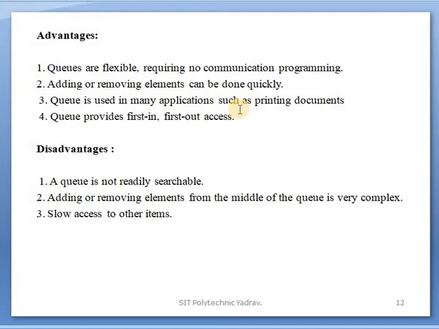Similarly, many more applications are there, as explained in the previous PPTs. For example, ticket reservation in a bank, sorry, in bus and railway reservation. In a bank to withdraw money, at an ATM to withdraw money. In college life, in a library or an office, for submissions, there are many applications. After that, a queue provides first in first out access.